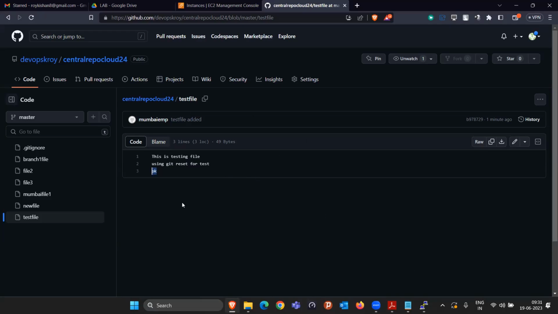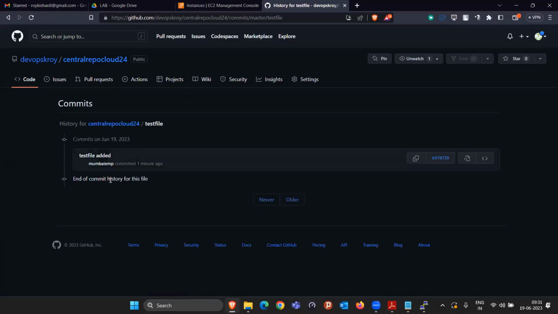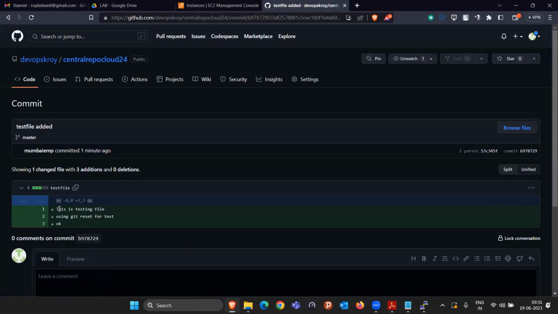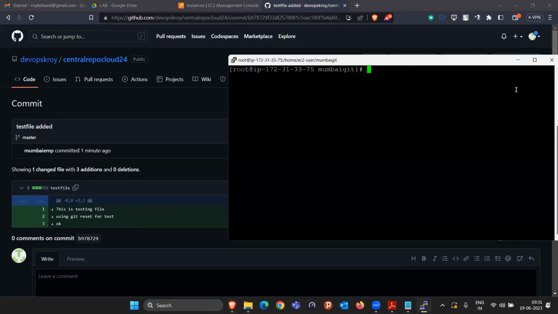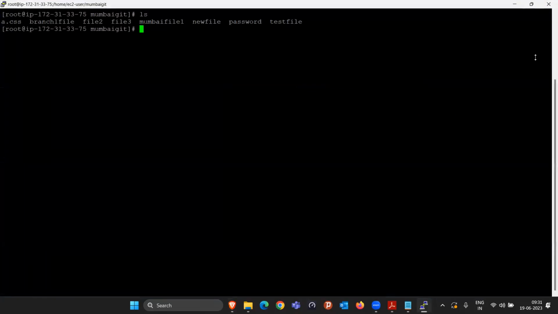So in that case, there is only one thing you can do. If you go in the history of the test file, this is the commit item, right? This is the commit 78729. If I click on this, this is the commit ID that got generated when I added this last commit or last push. So you can come here, simply clear this all. Let me show you what you can do. My goal is to revert the changes, because the last changes I did were basically all the 3 lines of changes.